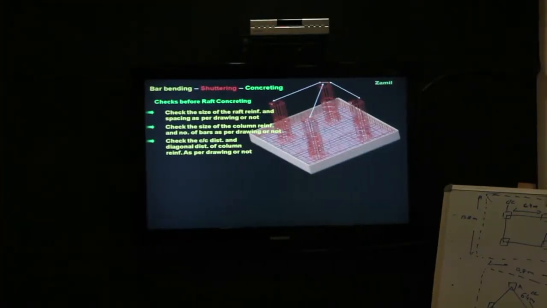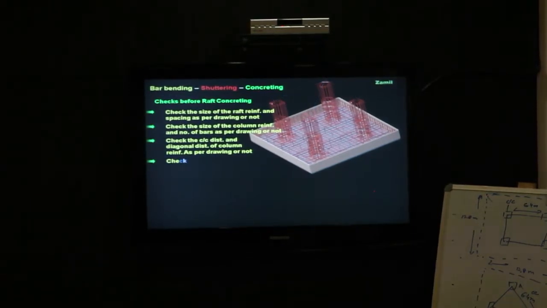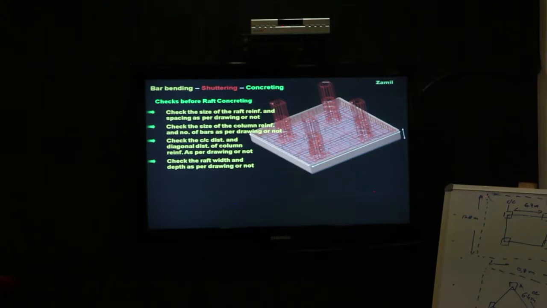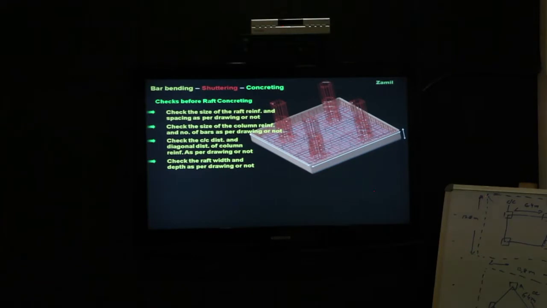Distance of column, right? Check the raft width. If the raft width is 6 meter into 6 meter, that should be 6 meter into 6 meter. It should not be less than 6 meter, or it should not be greater than that.